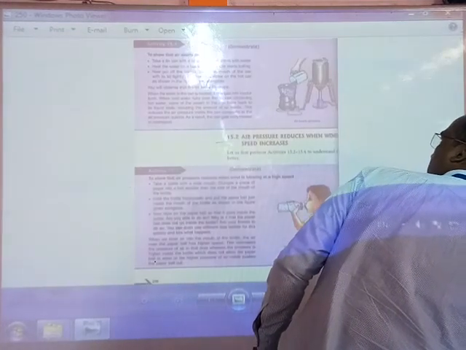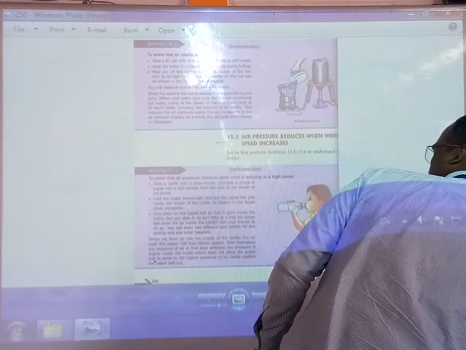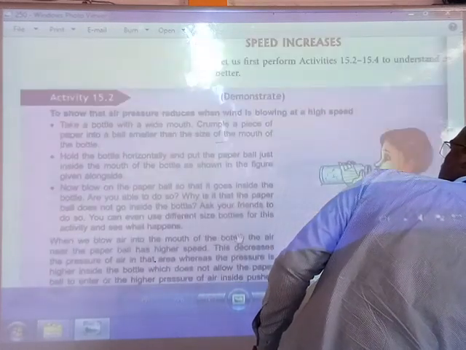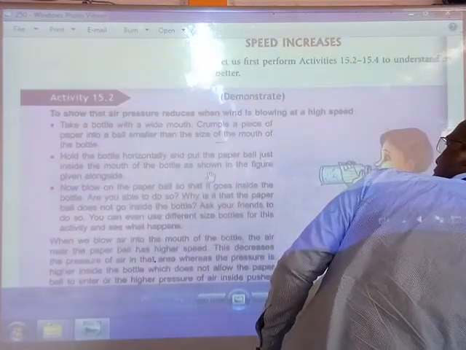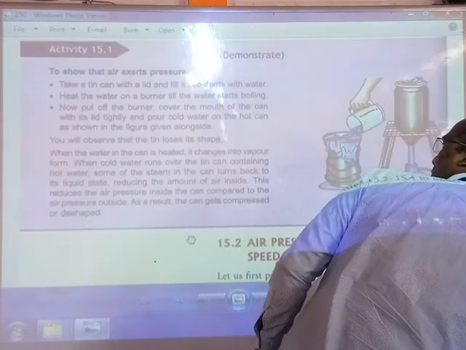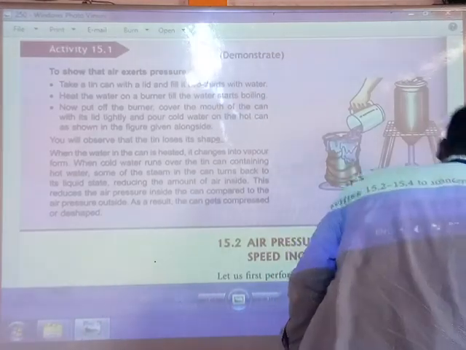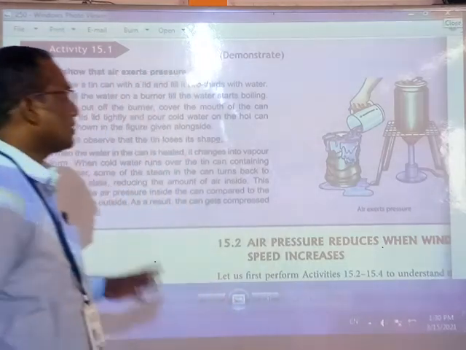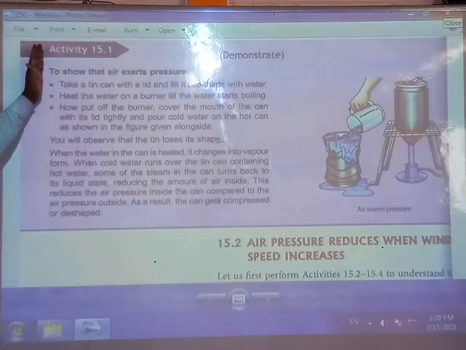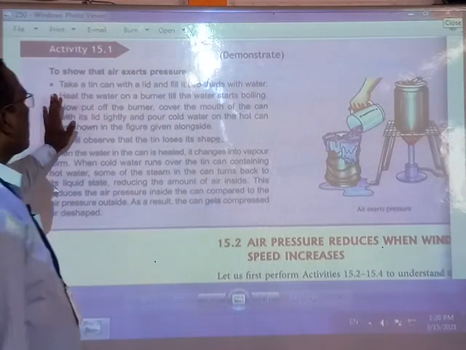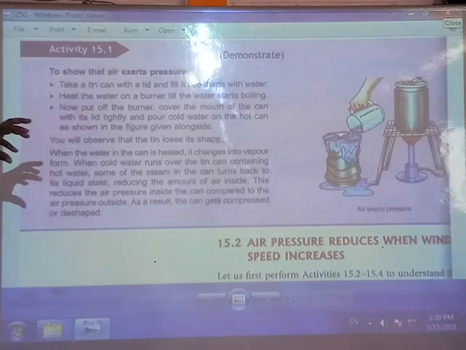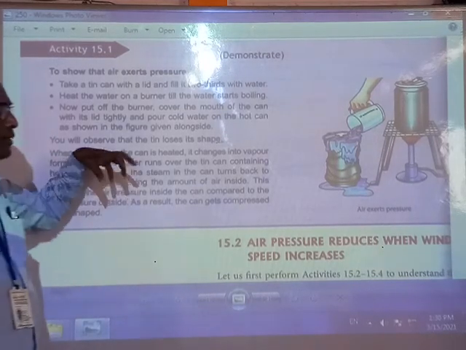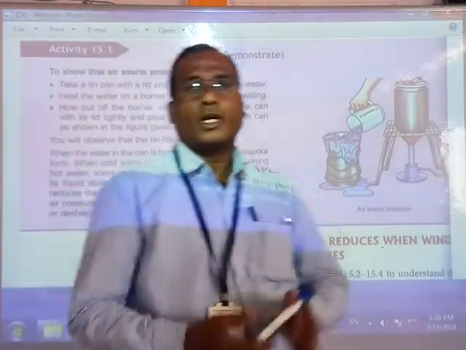So students, now we can see one activity here. Activity 15.1, with which we can understand how air exerts pressure. So now how will we see that air has pressure? You do one thing, students.